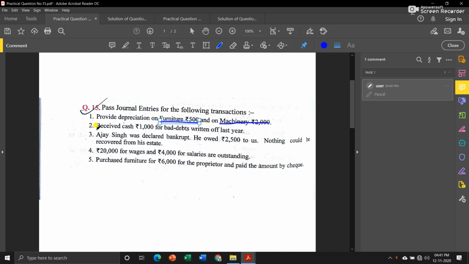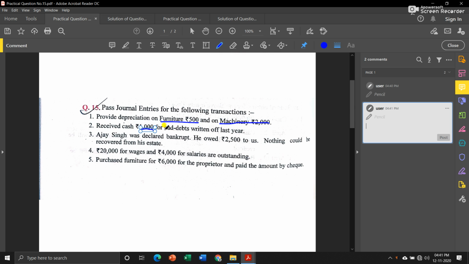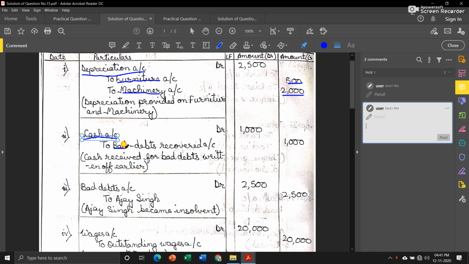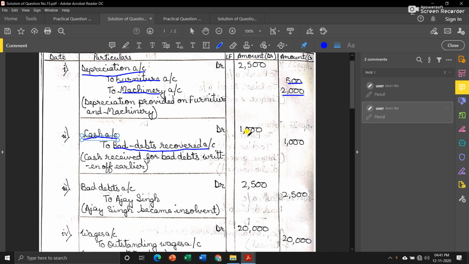Then the next transaction is received cash 1000 for bad debts written off last year. That means earlier we thought that this 1000 was our bad debt and we passed a journal entry regarding that, but now this year we have received that 1000. So we will pass a journal entry. Since we are receiving cash, we will debit cash account and we will credit bad debts recovered account with ₹1000 on both the sides.